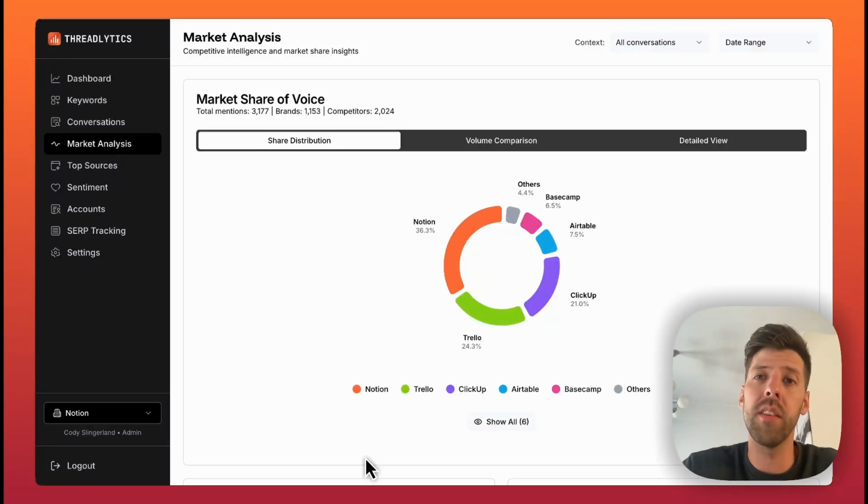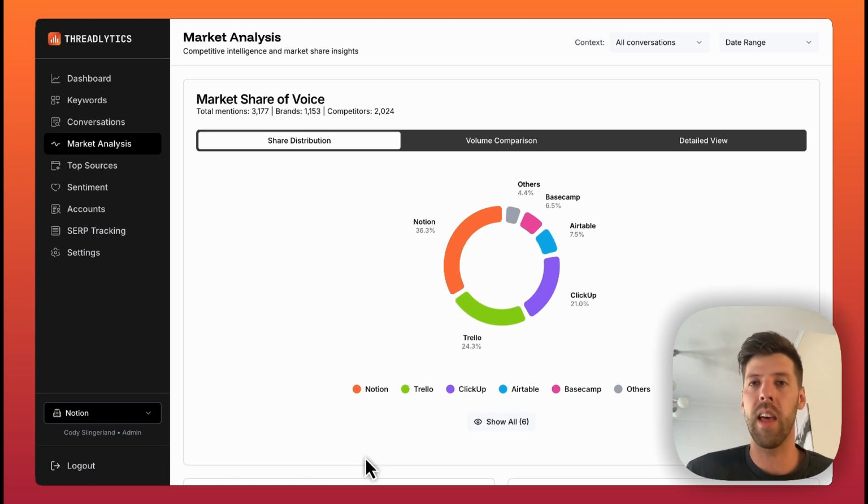What is Reddit share of voice and how do you find it? So Reddit share of voice is how often your brand is mentioned compared to your competitors on Reddit. It can be useful for a few different things. One is people are going to Reddit to find product and software recommendations. If you're being mentioned for the topics that you offer or you provide, it can help you drive more business.